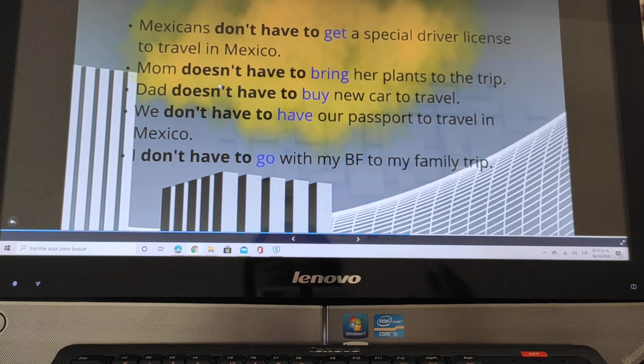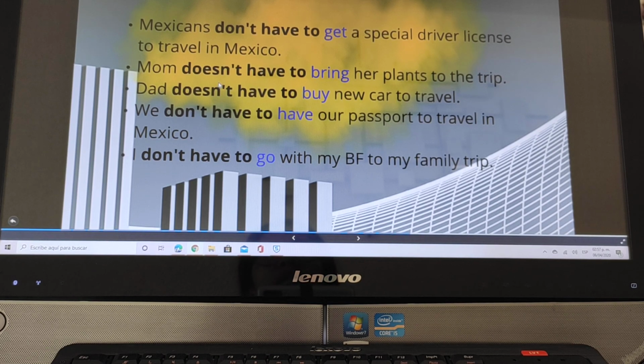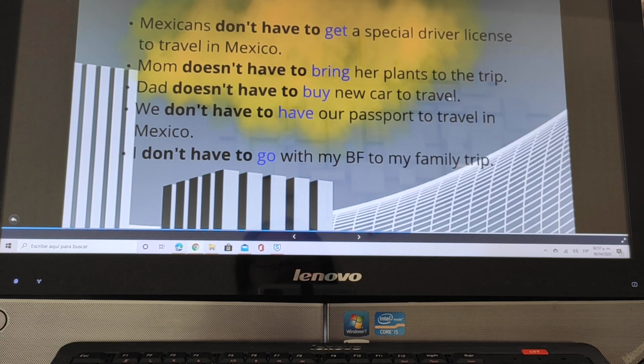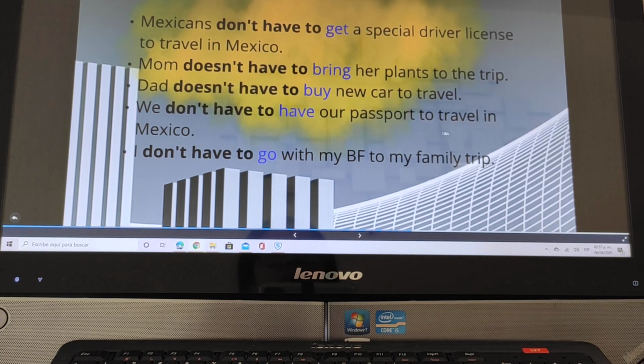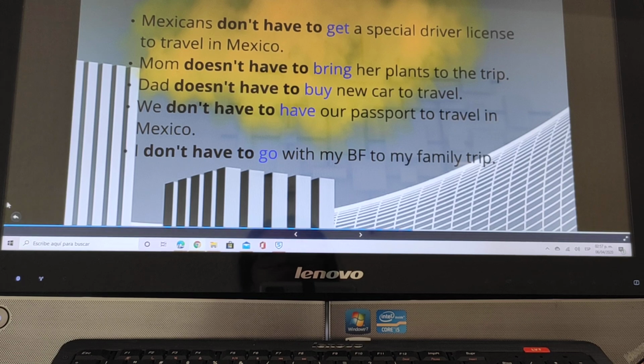If I want to go to Puebla or to Chihuahua or another state, I don't need to go and get this driver license. Mom doesn't have to bring her plants on the trip, so it is not necessary to bring the plants. Dad doesn't have to buy a new car. It is not necessary to buy a new car. We don't have to have our passport to travel in Mexico, so it is not necessary to carry your passport.